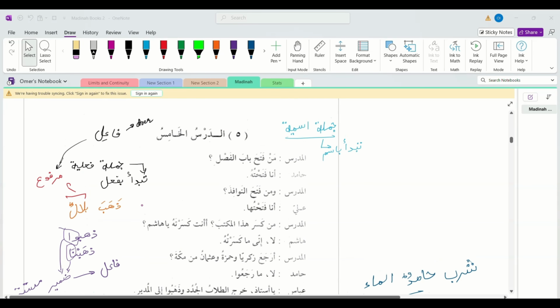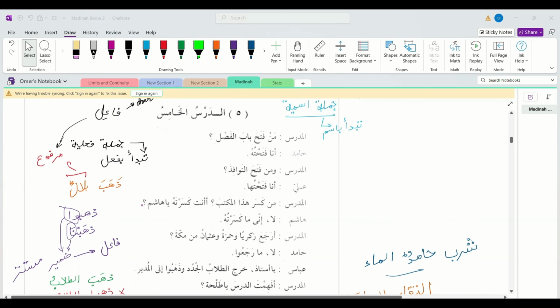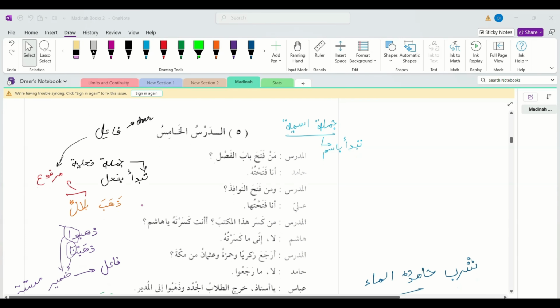And we studied the مبتدأ and the خبر and all of that. And in this lesson we start the جملة فعلية or the sentence that starts with a فعل. So for example, ذهب بلال. This is a classic example of جملة فعلية or the verbal sentence. And so we're going to study the فاعل in this lesson.